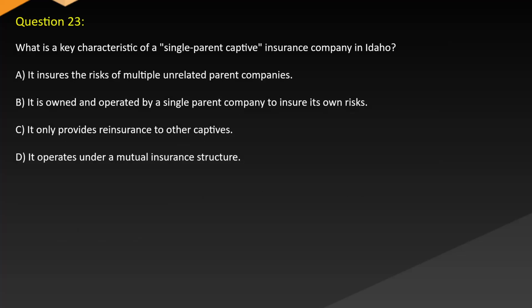Question 23. What is a key characteristic of a single-parent captive insurance company in Idaho? A. It insures the risks of multiple unrelated parent companies. B. It is owned and operated by a single parent company to insure its own risks. C. It only provides reinsurance to other captives. D. It operates under a mutual insurance structure.